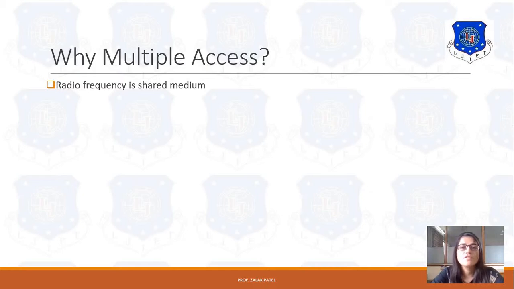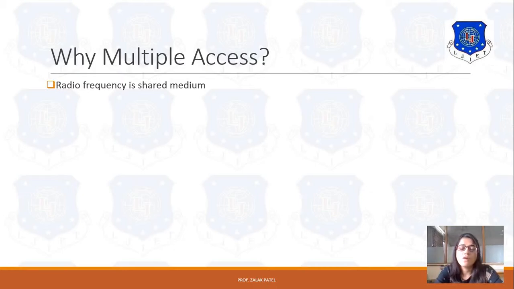In this chapter, first of all we see what multiple access is and why it is needed. Then we classify the different multiple access techniques: FDMA, frequency division multiple access, TDMA, time division multiple access, and CDMA, code division multiple access. Then we discuss the various advantages and disadvantages of particular access techniques, how one is advantageous compared to the other, and what the limitations of CDMA and TDMA are over FDMA and vice versa.